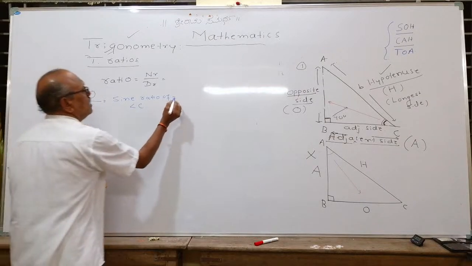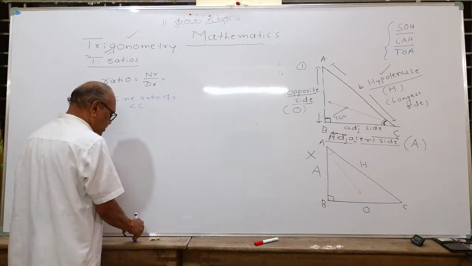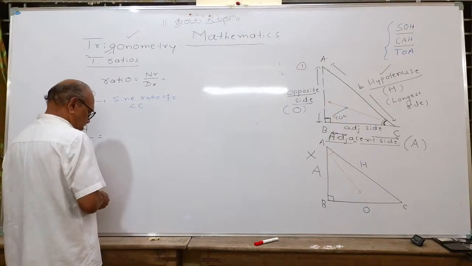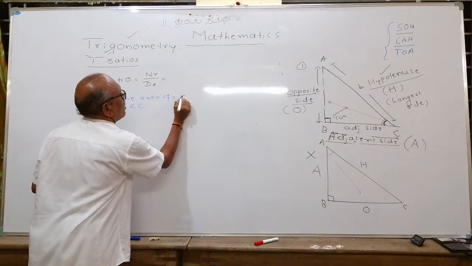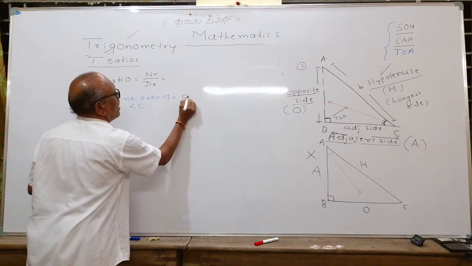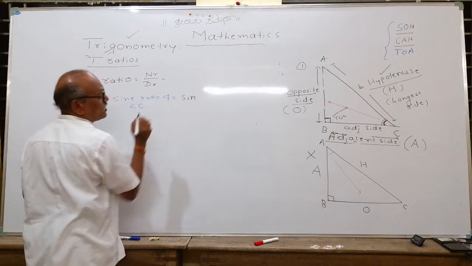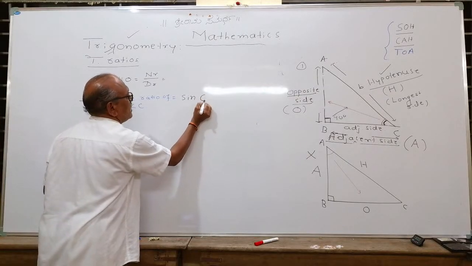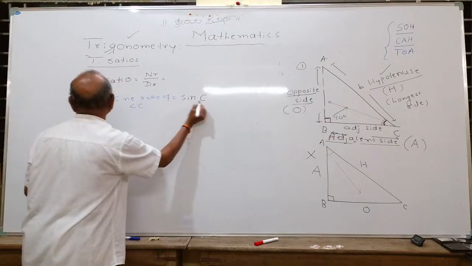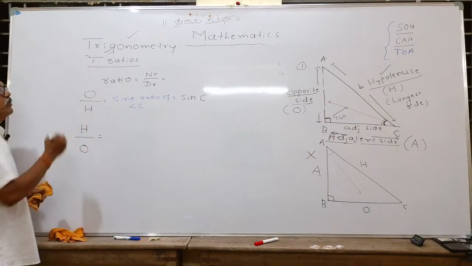For our calculations we write it symbolically as small s-i-n, leave a space, and write the capital C. Therefore, we call it sine C is equal to opposite upon hypotenuse.